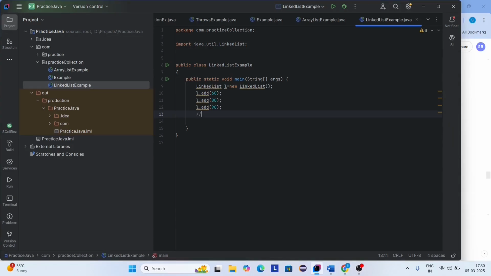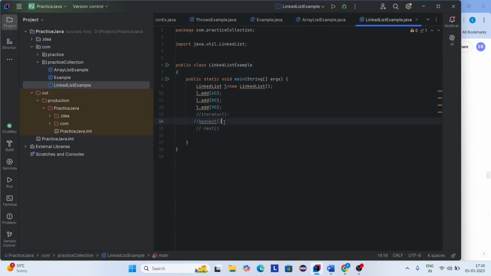Before that, you need to know what an iterator is. Iterator. So iterator is an interface. It consists of mainly two methods. One is hasNext. Sorry. And the next method is next.